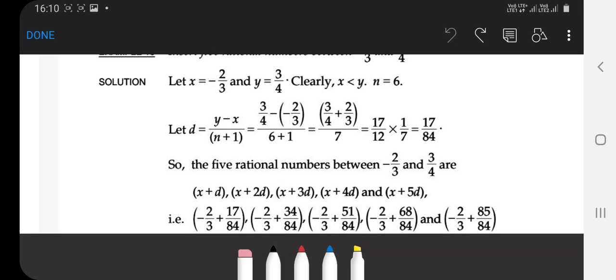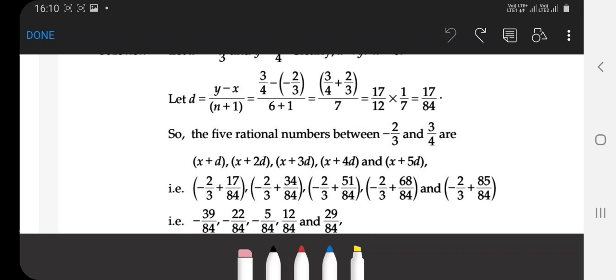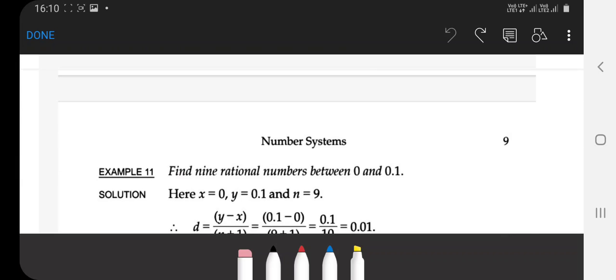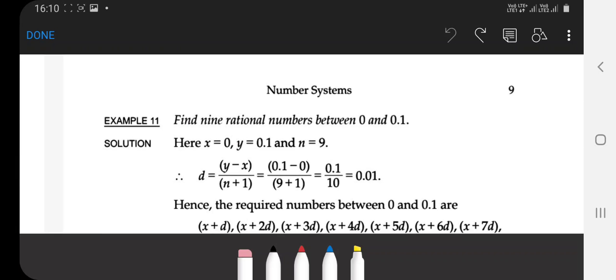So the 5 rational numbers between these are x plus d, x plus 2d, x plus 3d, x plus 4d and x plus 5d. In the same way, minus 2 by 3, then 17 by 84, and after multiplying by 2: 34 by 84, 51 by 84, 68 by 84 and 85 by 84. The numbers are given below. It is another method to find the rational numbers between the given rational numbers.